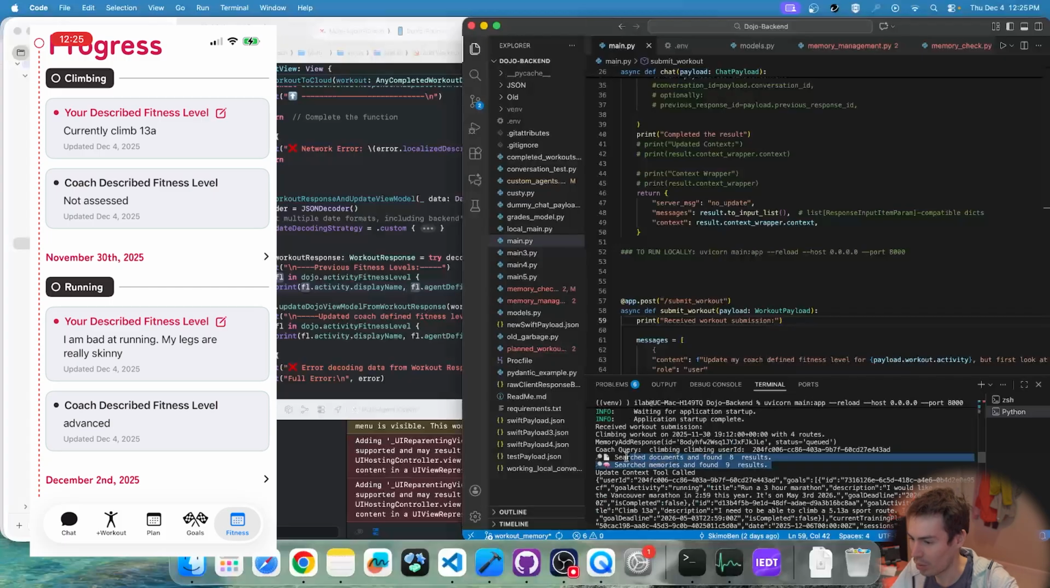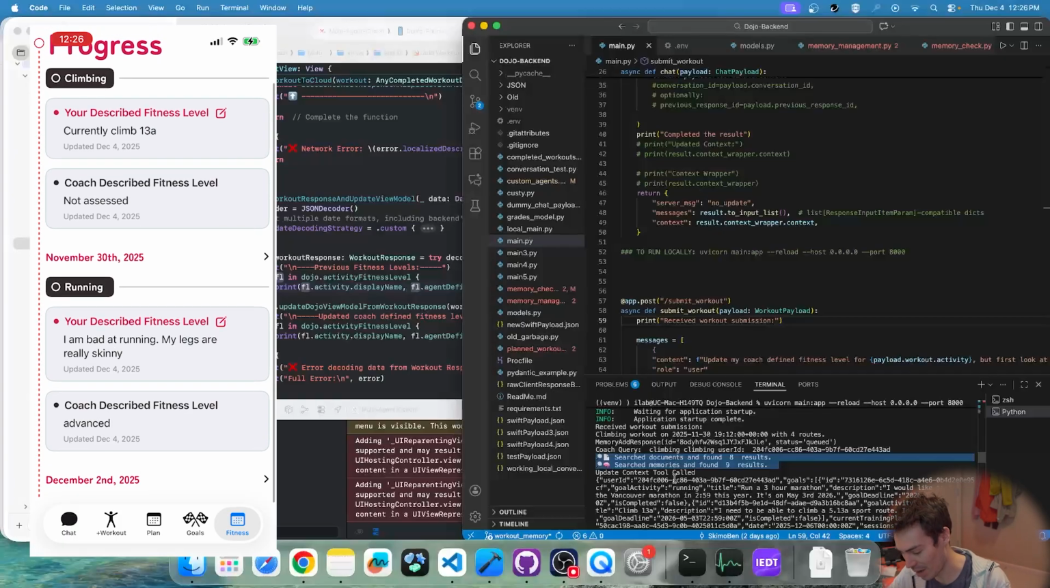Right here, what it did was, as soon as I uploaded a workout, that triggered an agent run loop where the running coach was delegated the task of saving that memory and then searching for the other memories about my running history, looking at my goal, and then basically deciding what my current running fitness level was, and then updating the context. And the context is what controls the view on the device.